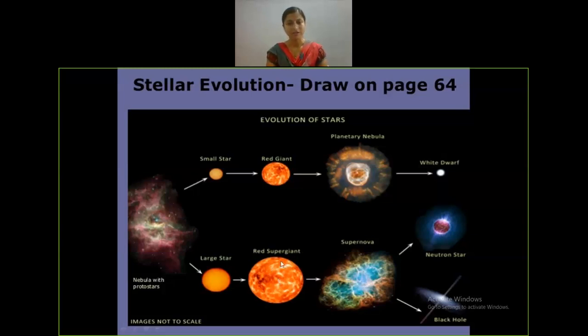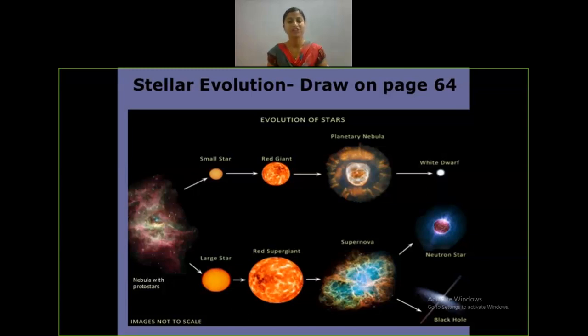After that, the next stage is the death of the star. In the death of the star, the core temperature at this stage is 10 raised to 8 Kelvin. When this temperature is reached and hydrogen has completely burned into helium in the core, the helium will be turned into carbon by the triple alpha process. Now the chain reaction continues: the helium converts into carbon, that carbon converts into oxygen, that converts into neon, and that converts into magnesium.